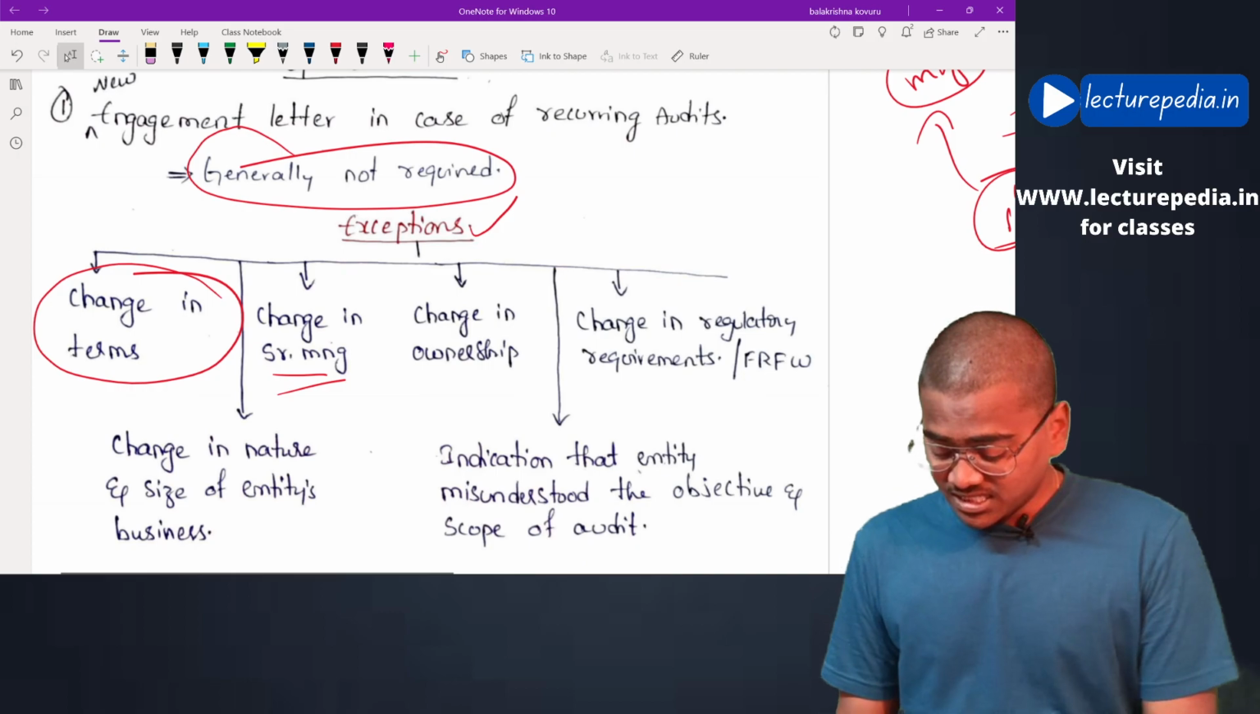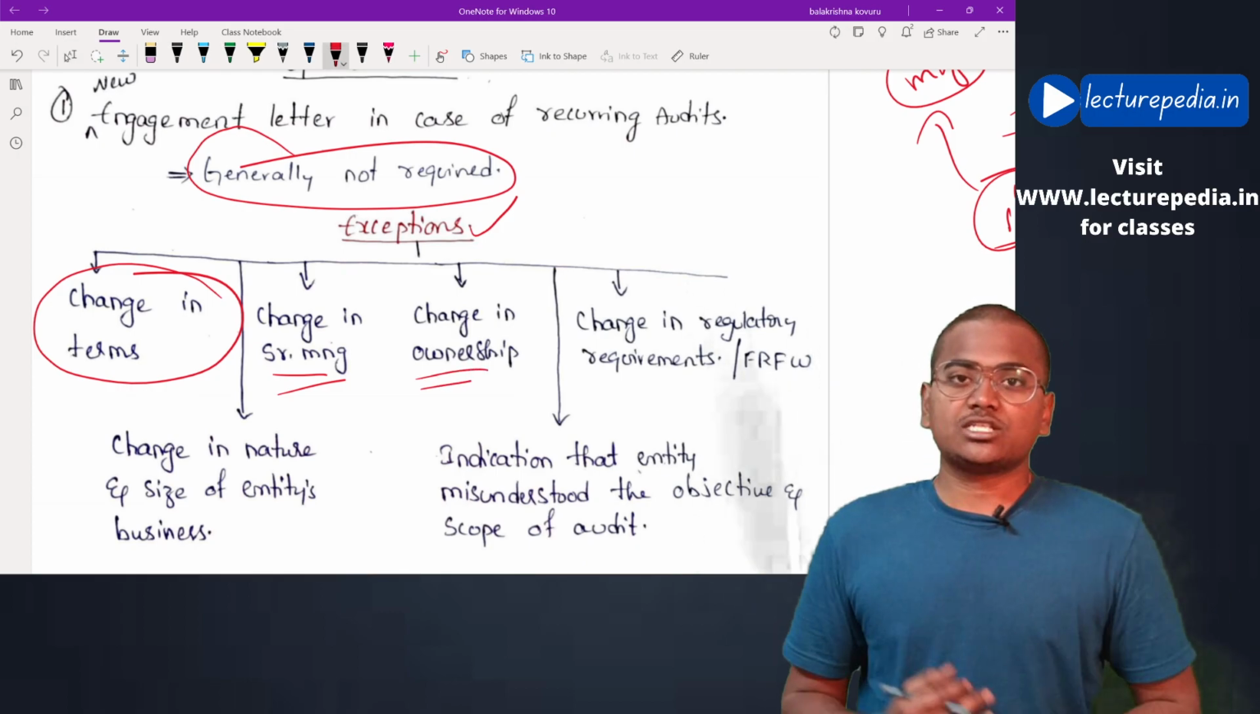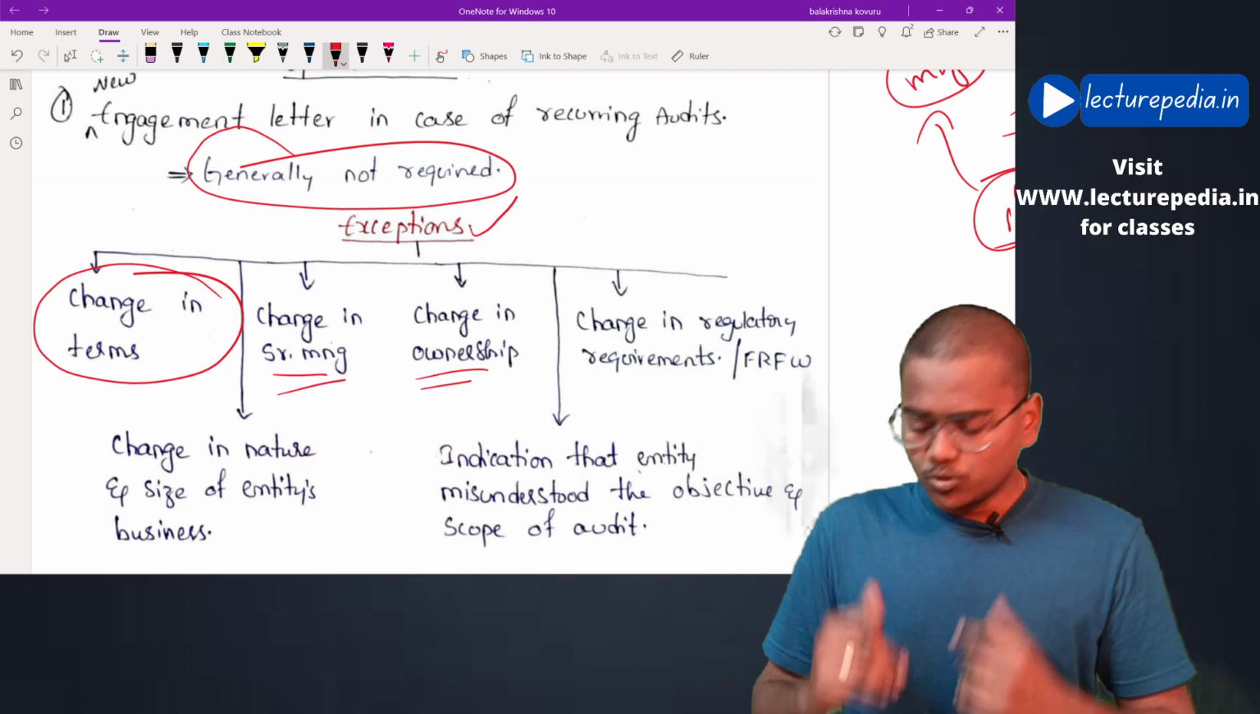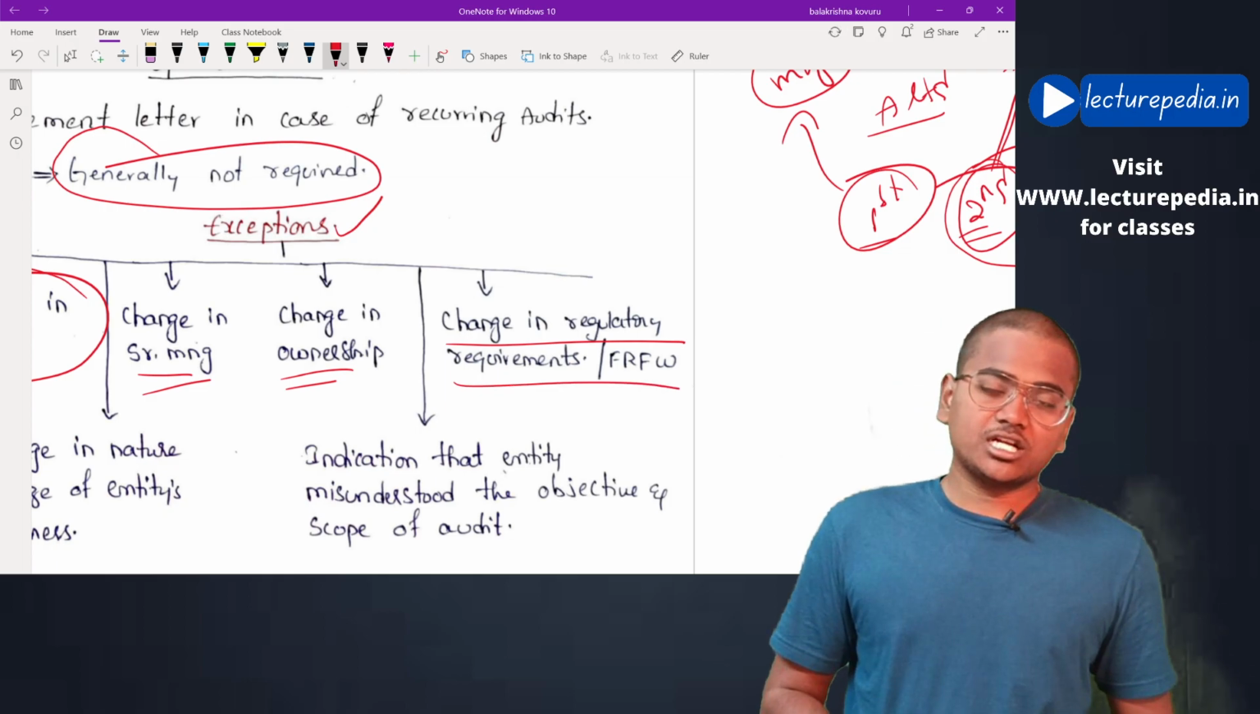Next, change in the ownership. In case there is any change in the ownership, even then the auditor has to give a new engagement letter for recurring audits. Next, change in regulatory requirements or financial reporting framework.